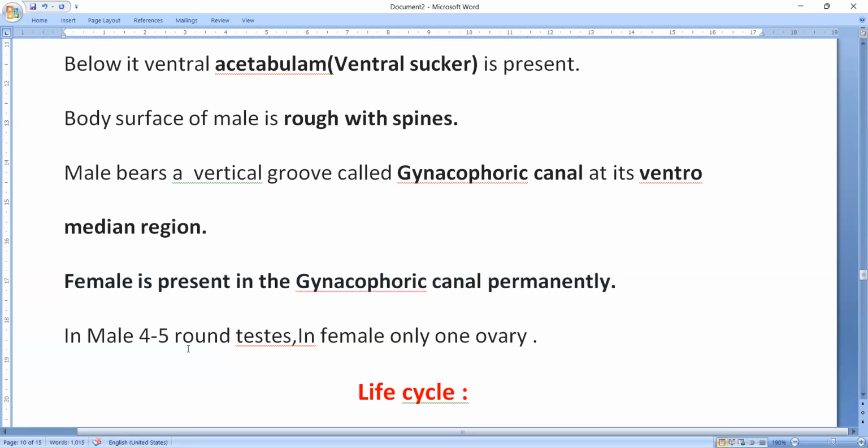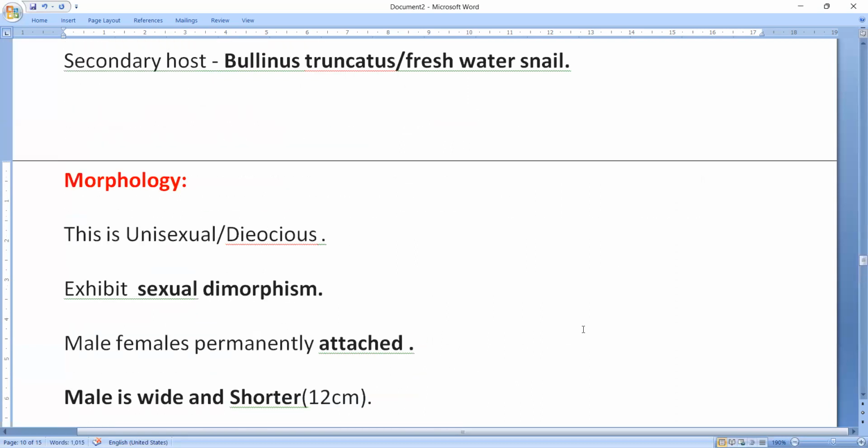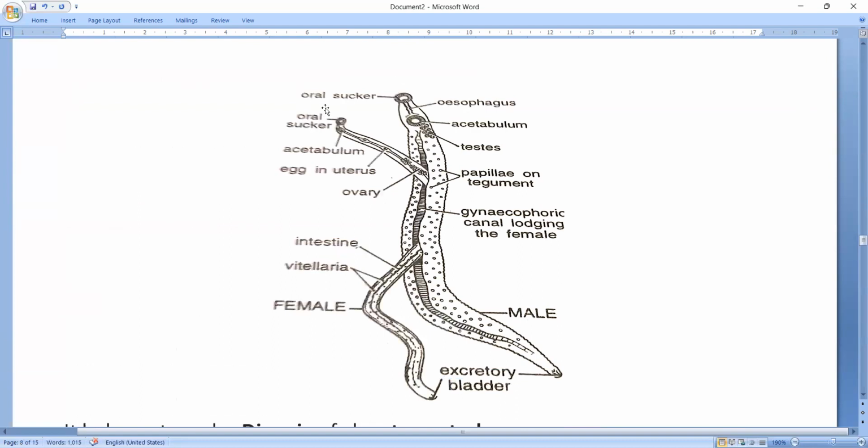In the male, 4 to 5 round testes are present. In the female only one ovary is present. Okay, so you can see the diagram. So this is the male. This is the pre-oral sucker or oral sucker present surrounding the mouth, and below it on the ventral side, the acetabulum or ventral sucker is present.